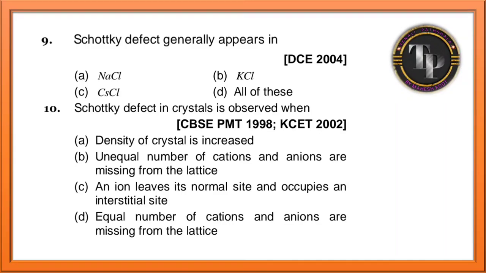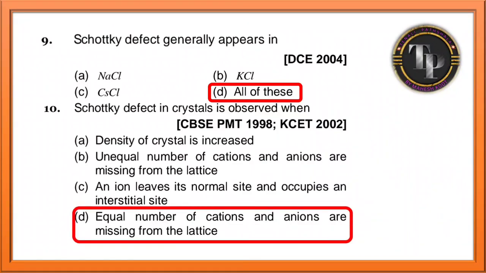Schottky defect generally appears in NaCl, KCl, all of these. Schottky defect in crystal is observed when density of the crystal increases? No, density of the crystal decreases. Why guys? Because equal number of cations and anions are missing from the lattice, mass decreases, therefore density also decreases. So density of the crystal increases, it is wrong. Unequal number of cations and anions are missing, wrong. An ion leaves its normal site and occupies an interstitial site, wrong. It is Frankel. Equal number of cations and anions are missing, yes, it is the correct answer. Option D is the correct answer.